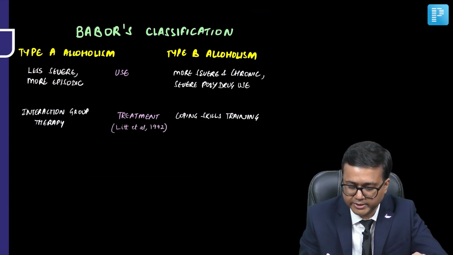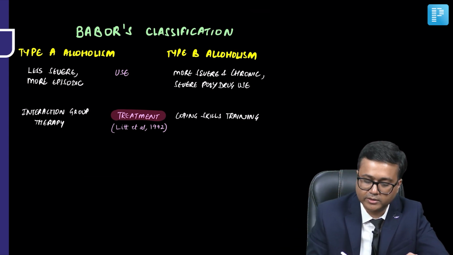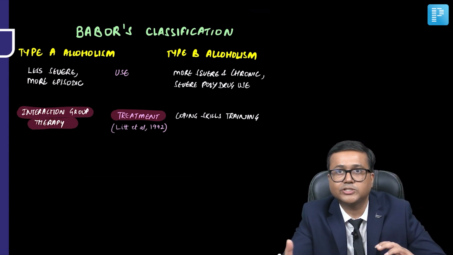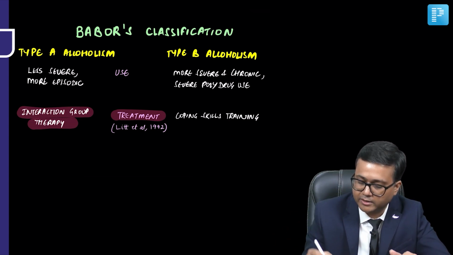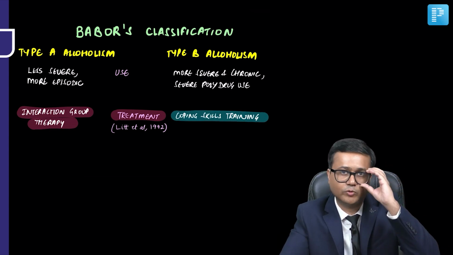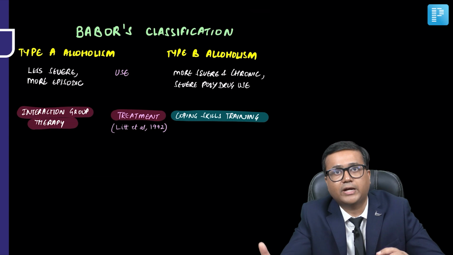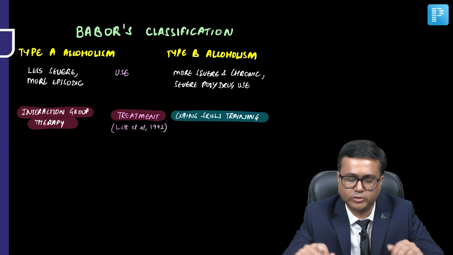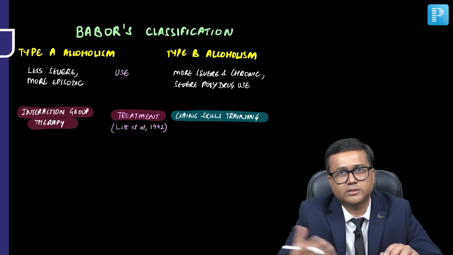And when we talk about treatment, a study done by Litt et al. in 1992 showed that interactional group therapy, where the importance of functioning relationships is taught, is more effective in type A, while in type B, coping skills training, teaching coping skills which help prevent relapse or identify risk factors for relapse, may help. So this is type A and type B. This is Babor's classification, and again, you may find mention of type A and type B in CTP as well.